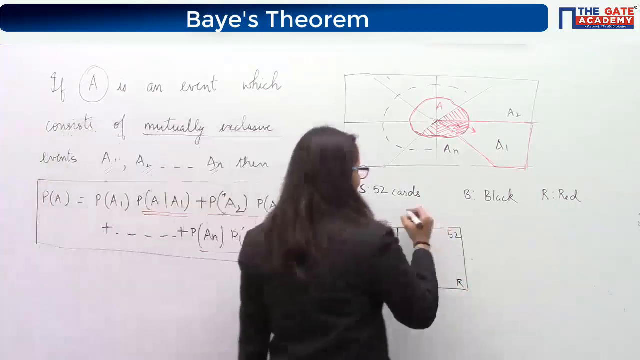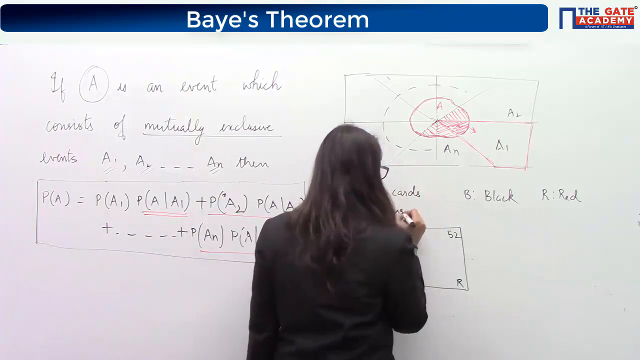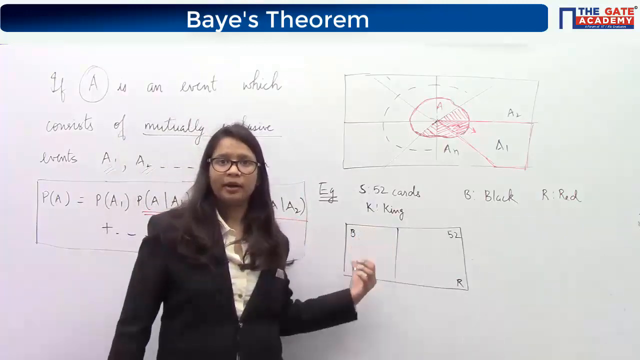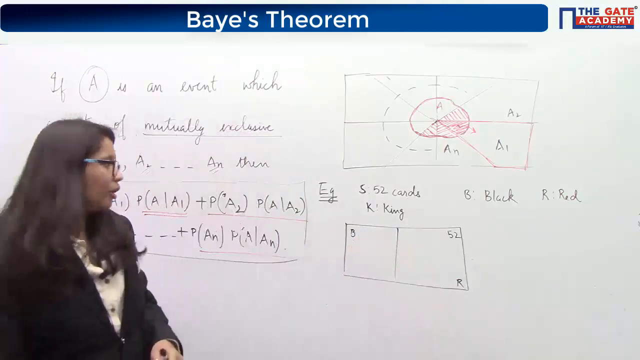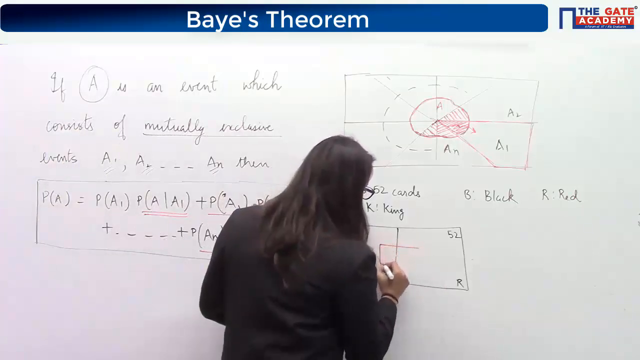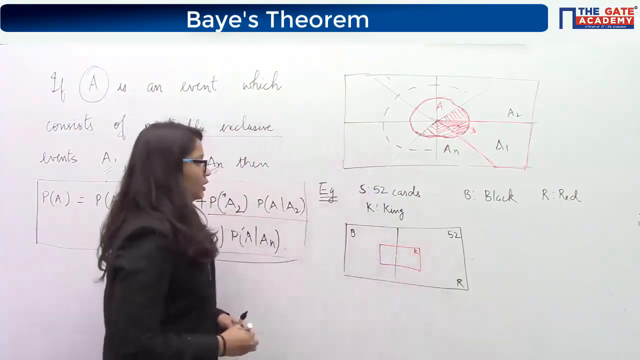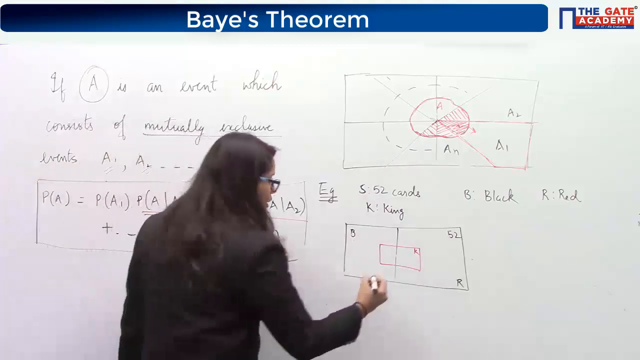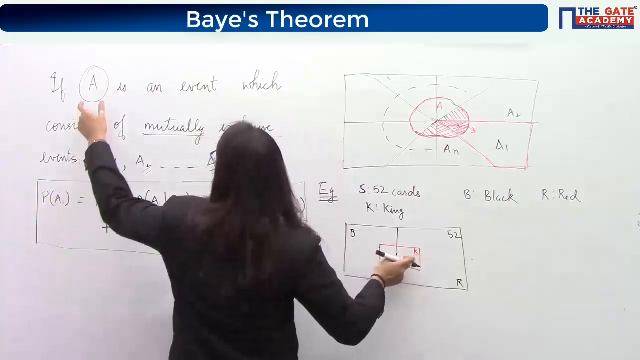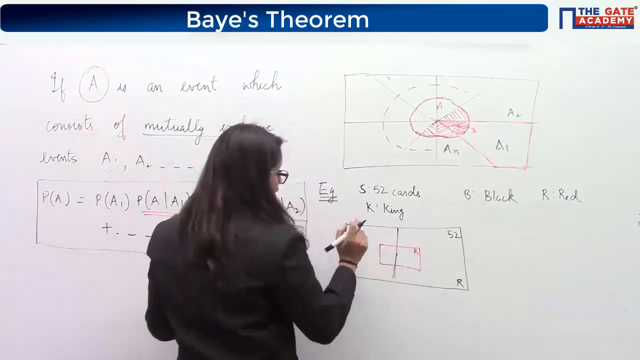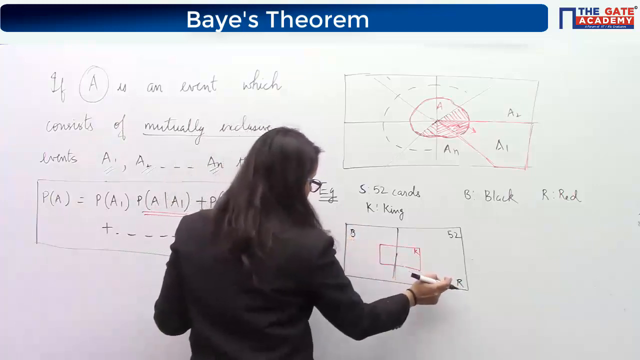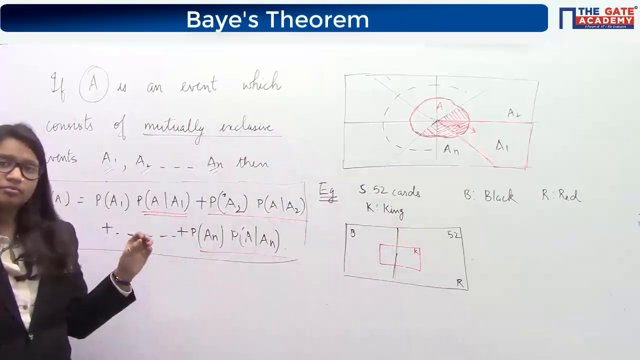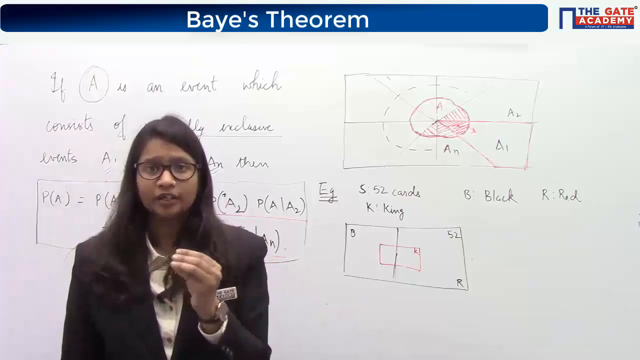Now if I define K as the event of getting a king, then you know that a king can be red also and black also. So if I want to draw the set of king, then some of its part will fall into the set B and the other part will fall into the set R. Yes or no? Now you can say that K is nothing but your event A, which is consisting of mutually exclusive events B and R. Yes.